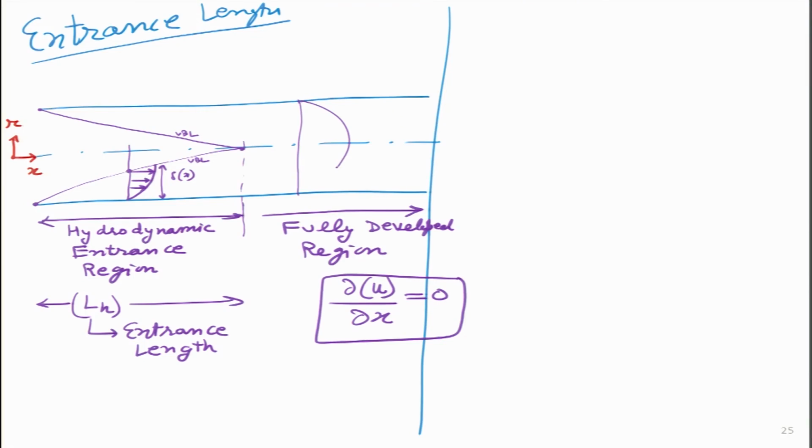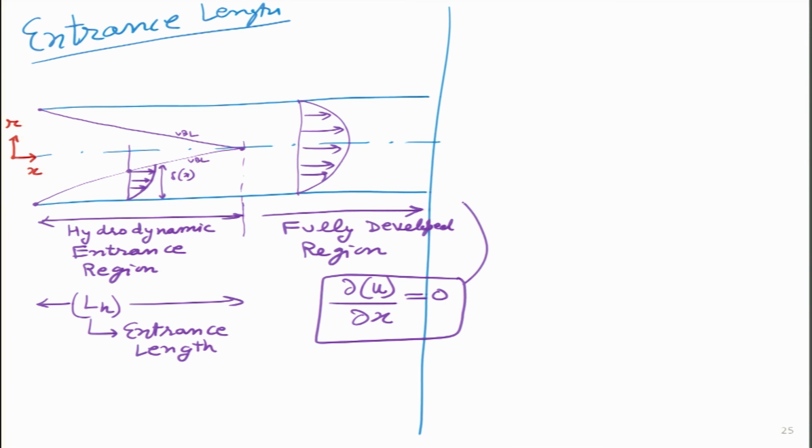So, at any given value of x in the r direction, the u velocity component can be different. But at the same r, if you go along the x direction, once that value is fixed, at every given point of x it is fixed, which means if I draw the velocity profile over here, it looks like this.